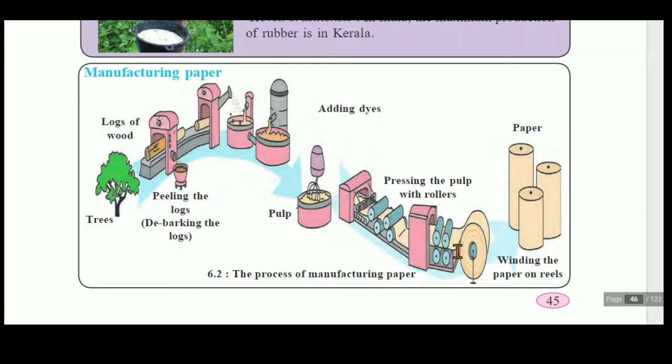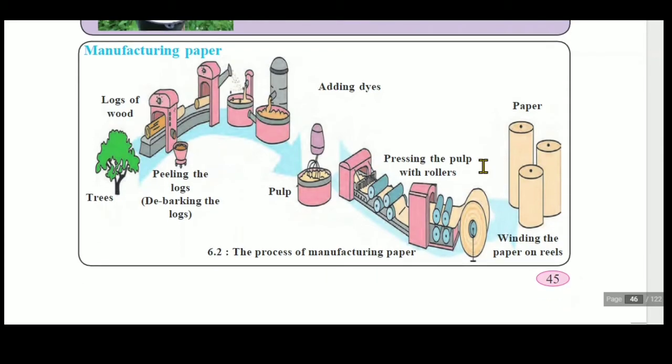Yes, and in this way there is a formation of paper and winding. लास्ट स्टेप, after the pressing of the pulp with rollers, last step is the winding of the paper on reels. Okay, so after winding, required amount of paper they get cut, they get bunched, and after that we use that paper. Okay, so this is the process of manufacturing of the paper.